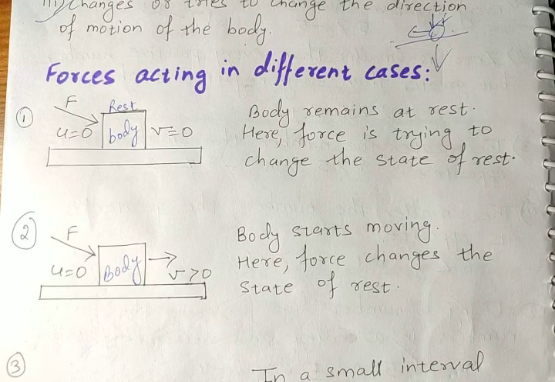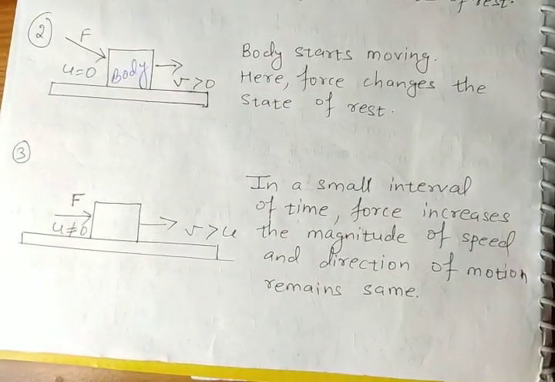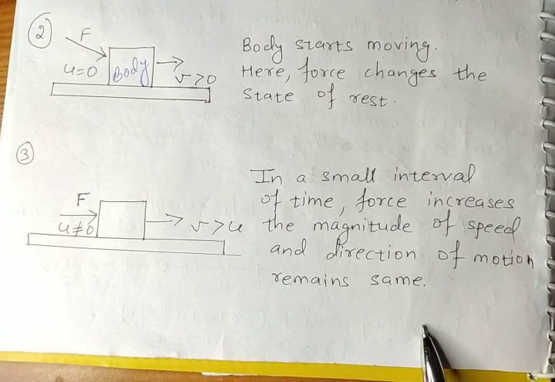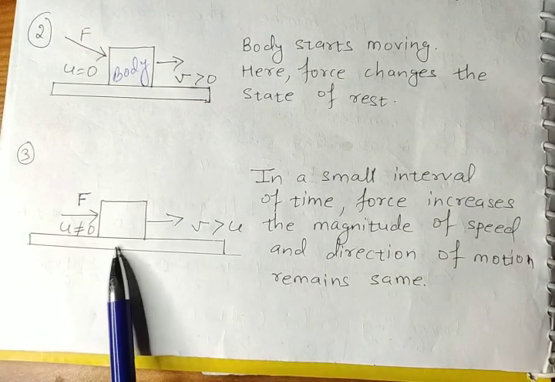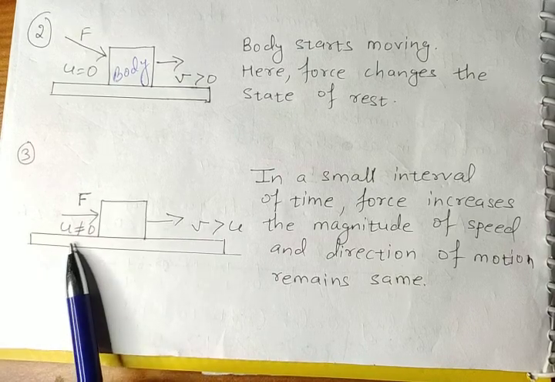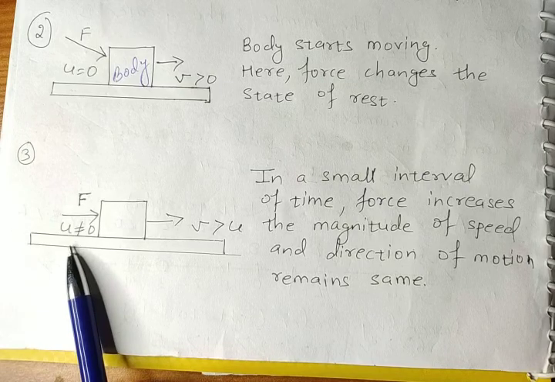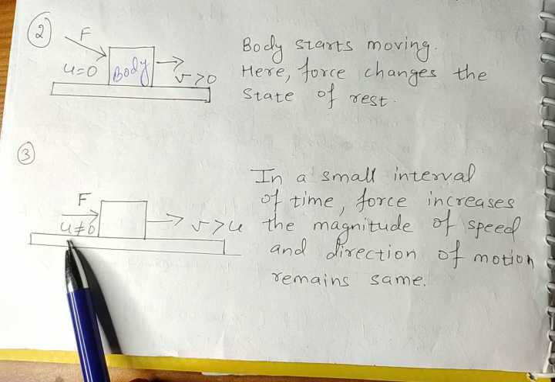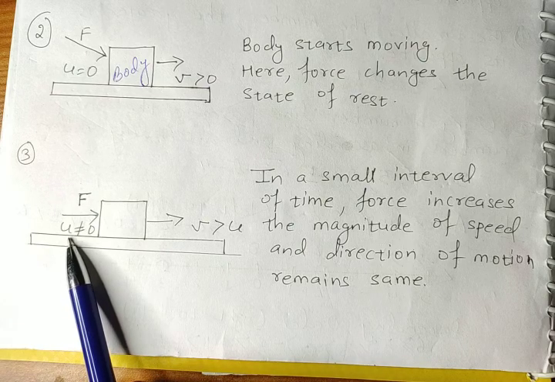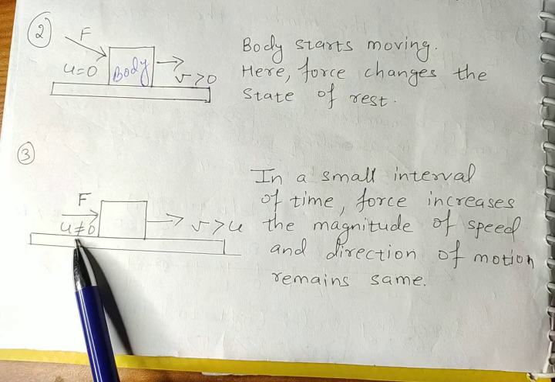Once again, pause the video and write down, and after writing only continue the video. Now we will go for the third case. Okay, so see here, third case. This is a body. Initial velocity is not 0. Means body is in motion. Body is having some initial velocity, starting velocity. Body not started from rest.